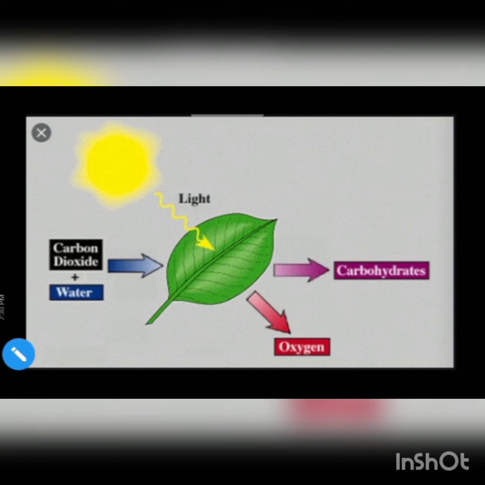So we find that chlorophyll, sunlight, carbon dioxide and water are needed to prepare food by the plants. During this process, the sunlight will be trapped in the food by the plant. The sun is the ultimate source of energy for all living organisms. During the process of photosynthesis, oxygen is also released. Thus, plants are very important for our survival because they not only provide us with food, but they also release oxygen during photosynthesis.